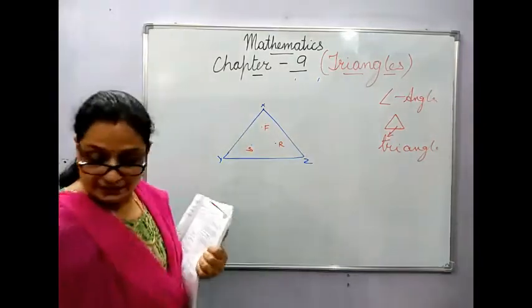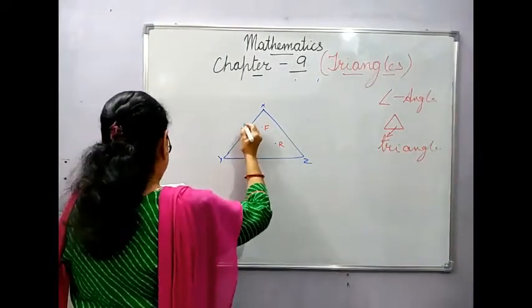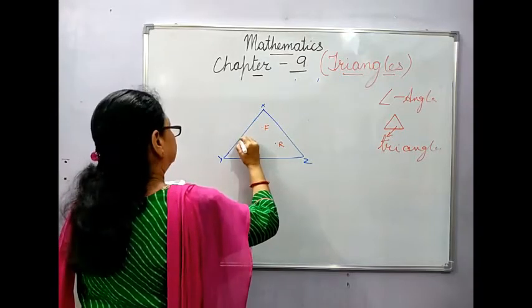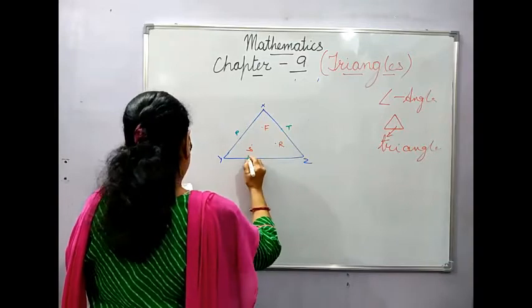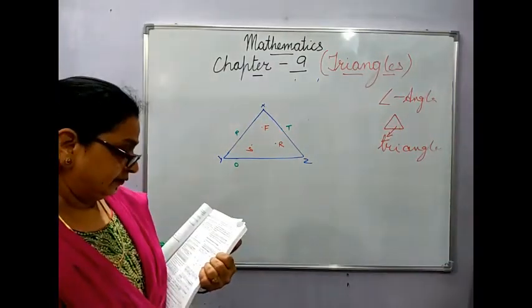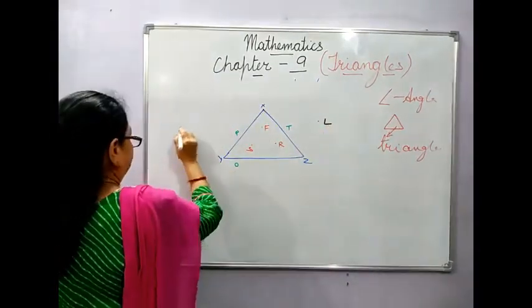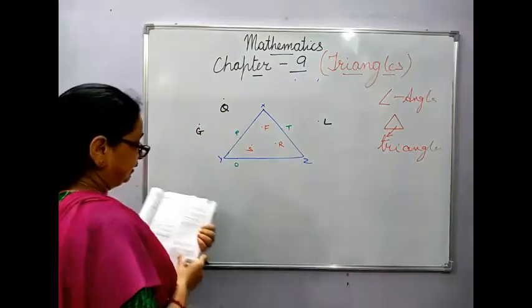Do you remember it? Curves and the other things which we have done. It is P, then T, O. Then you have point L, point G, and point Q.